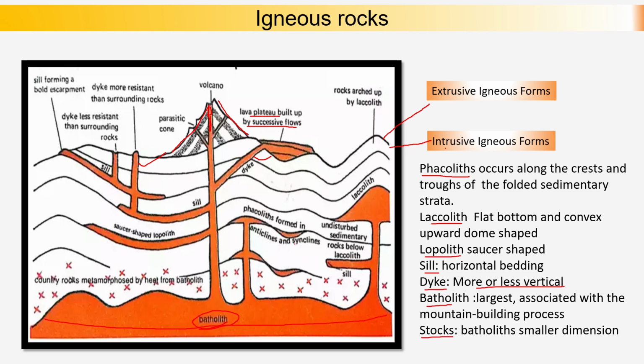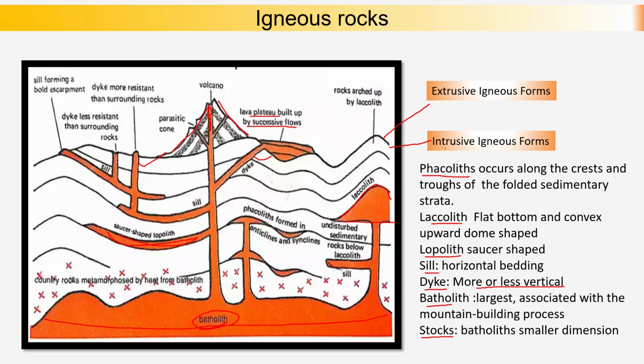Lopolith, it is saucer shaped lopoliths we get. Over here we are getting saucer shaped lopoliths, and then we have laccolith, flat bottom and convex upwards. Over here we are getting convex upwards and flat bottom. We have phacolith.